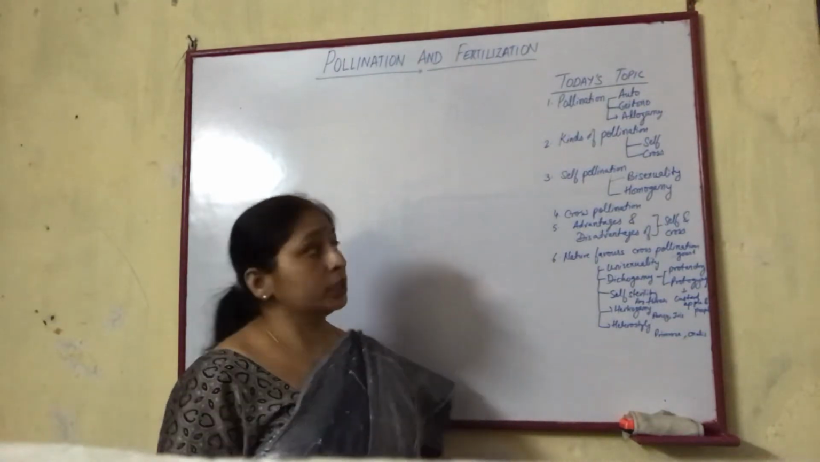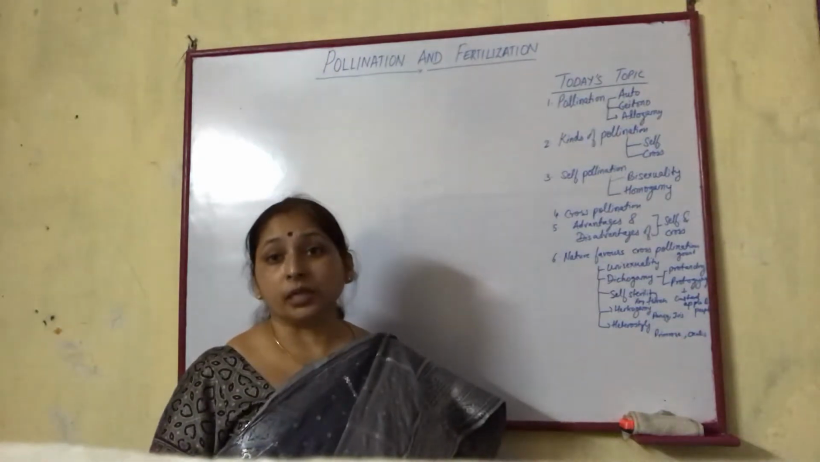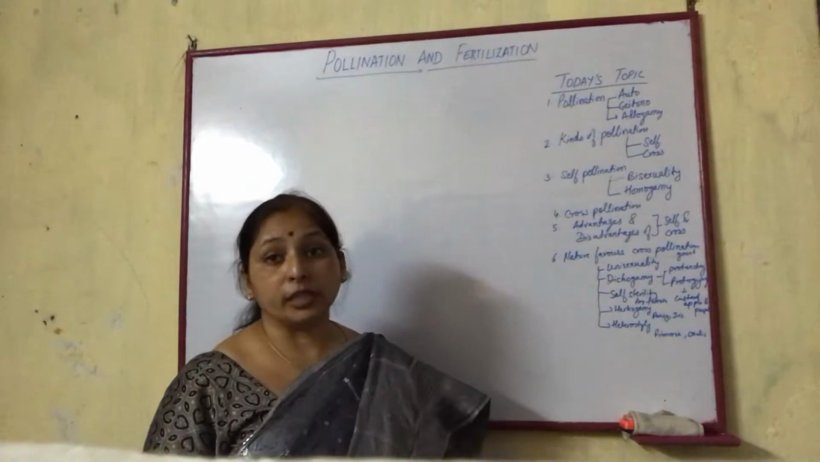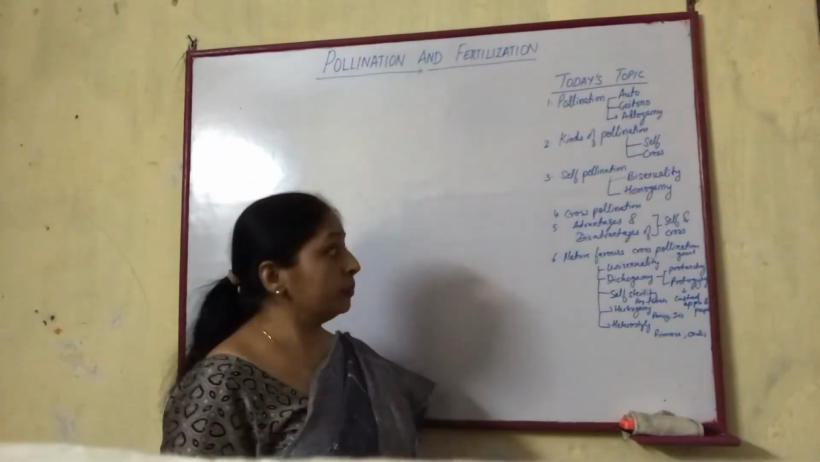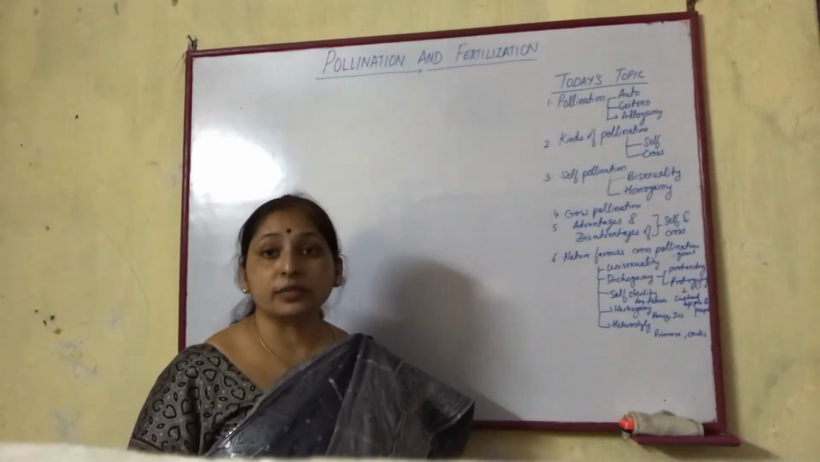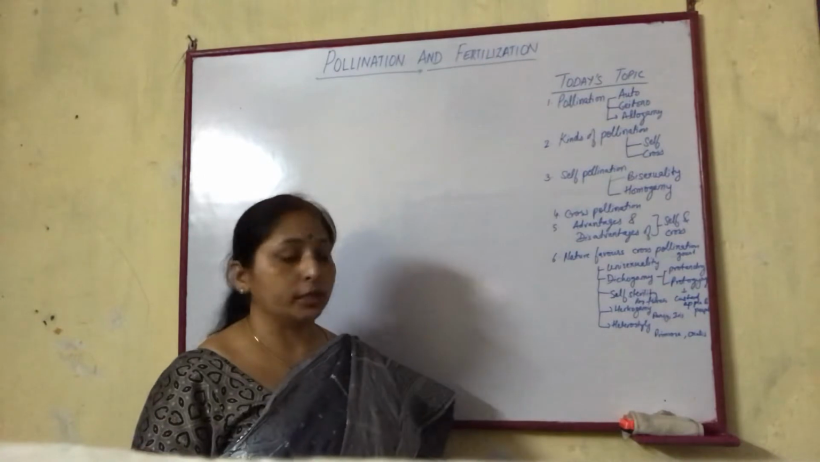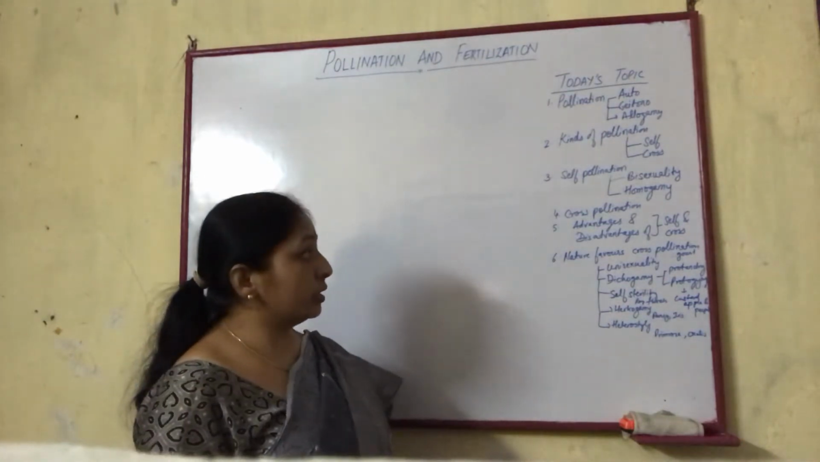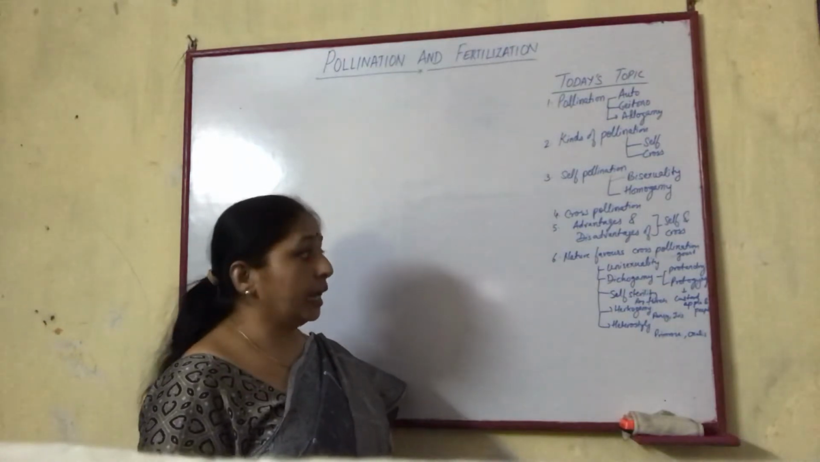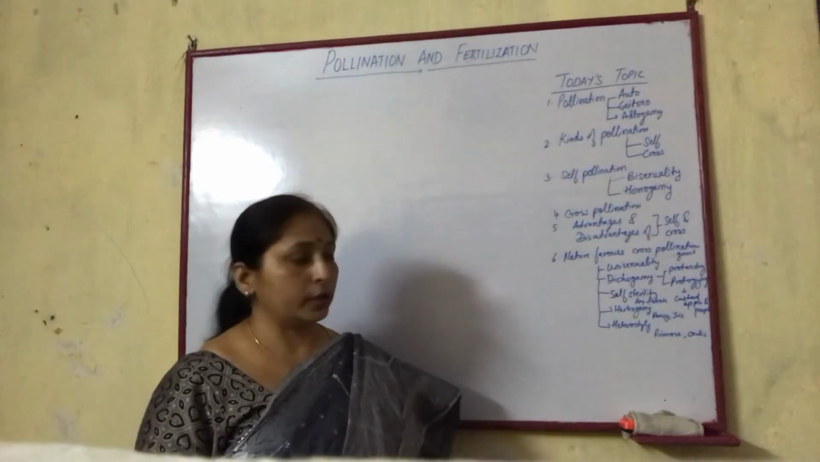Topic: pollination, and its types: autogamy, geitonogamy, allogamy. Then we'll discuss the kinds of pollination, like self and cross pollination. After that, how self-pollination is favored in plants, or what are the characteristics which favor self-pollination, like bisexuality and homogamy. After that, cross-pollination, and the advantages and disadvantages of both self and cross-pollination.